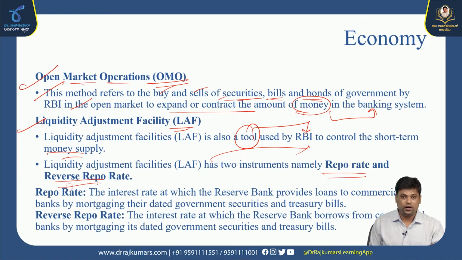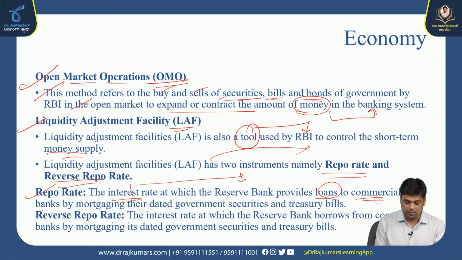Okay, so liquidity means cash flow. Adjustment facility can be done through the two important rates popularly known as repo rate as well as reverse repo rate. Repo rate means the interest rate at which the Reserve Bank provides loans to the commercial banks by mortgaging their dated government securities and treasury bills.